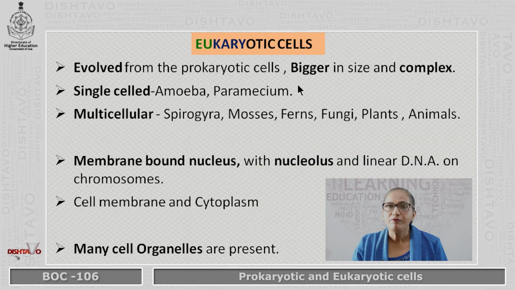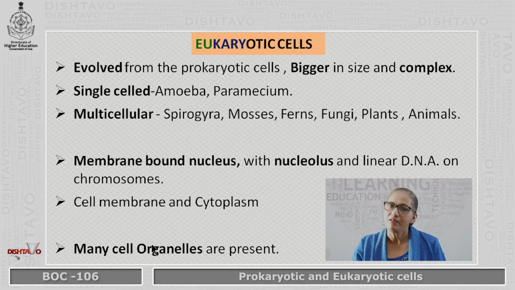They have evolved from the prokaryotic cell, and they are bigger in size and complex. We have done the examples already, single-celled and multicellular. Also, we know that the nucleus, which actually differentiates the two types of cells, has the nucleolus, and the DNA is well organized on chromosomes, which is absent in prokaryotes.